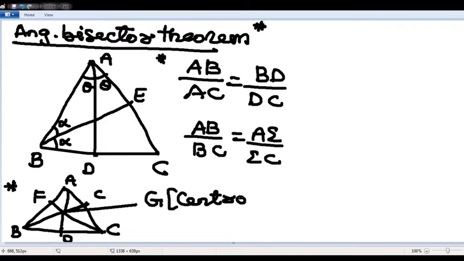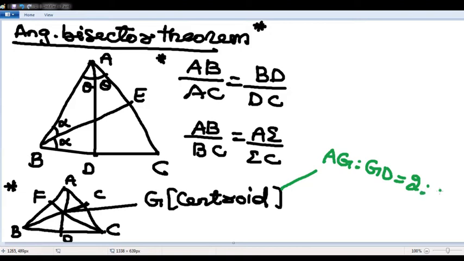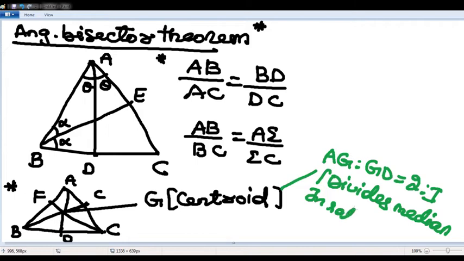The point of concurrency of medians is called the centroid. The centroid divides AG to GD in the ratio 2 is to 1. The centroid divides the median in the ratio 2 is to 1.